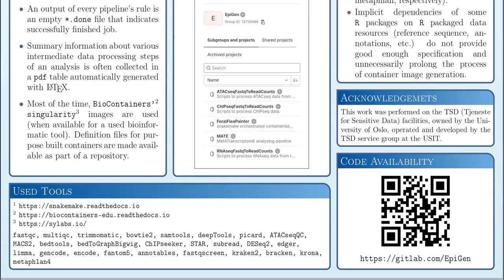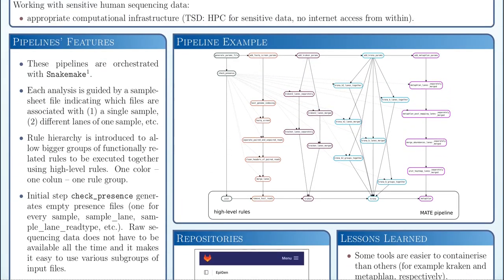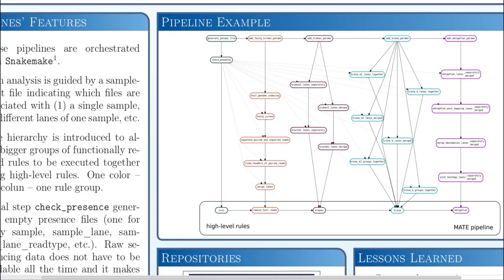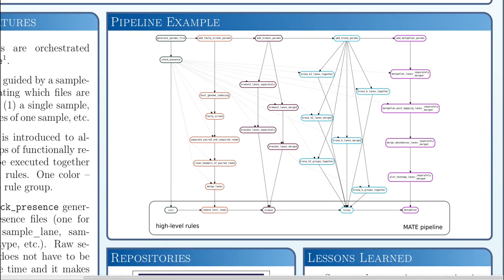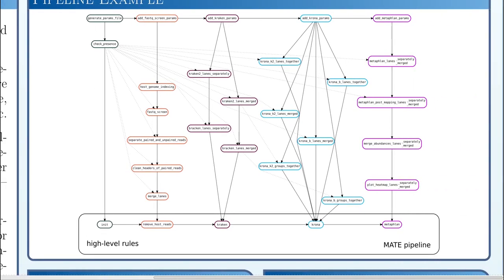Let's now move up the poster a little bit and zoom into one of the pipelines. We are looking at the MADE pipeline now. The pipeline rules are shown as bubbles, and the dependencies between them are represented by arrows.